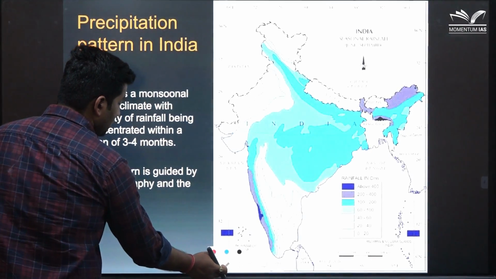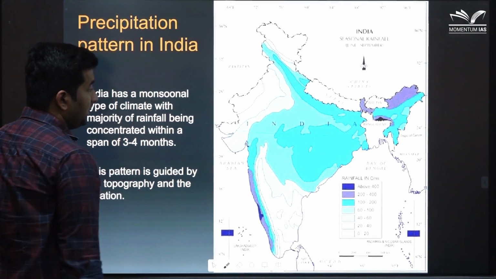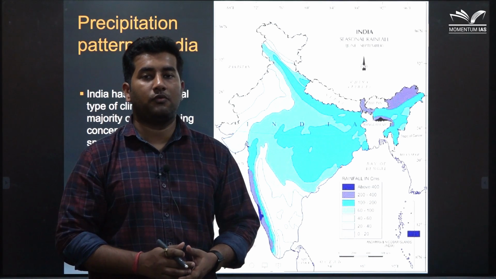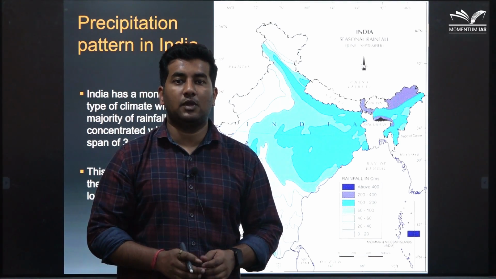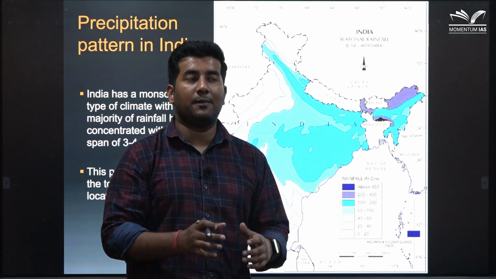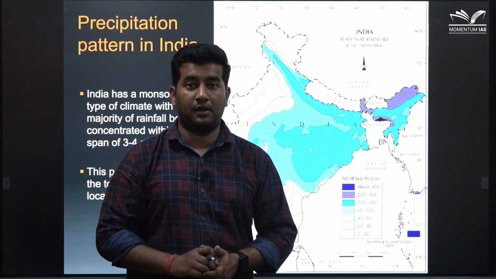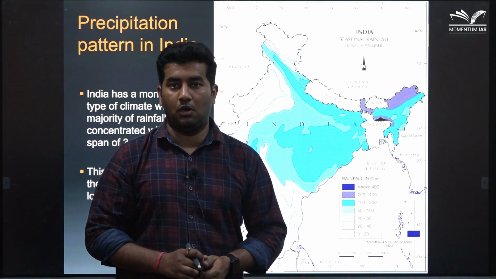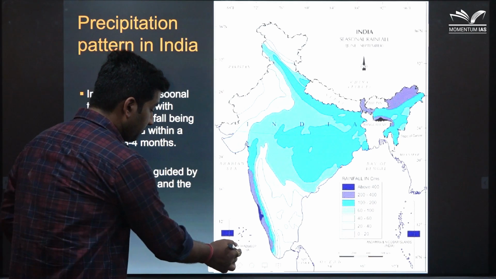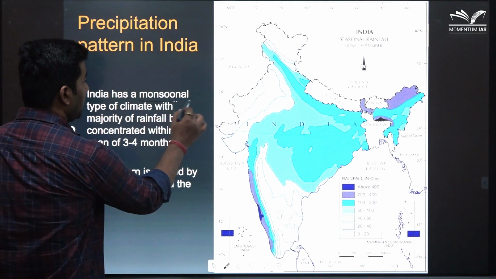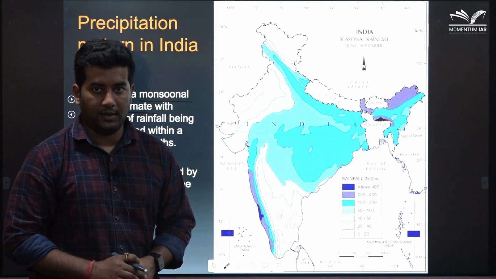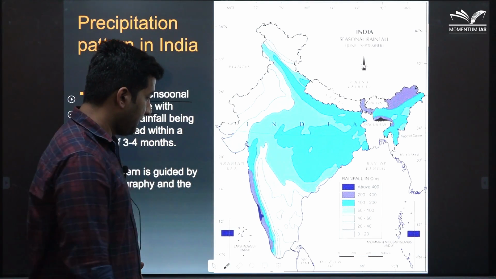Before jumping on to the vegetation, let's remind ourselves what Köppen said, that vegetation is the true indication of climate. So before understanding the spatial distribution of vegetation, we should also understand the type of climate that India has. Now, since India is a tropical country, the temperature is on average around 20 to 30 degrees centigrade, but there is huge variation in terms of rainfall. So in this slide, I am going to discuss that variation in precipitation. Now, we know that India has a monsoonal type of climate. That means within a span of 3 to 4 months, the majority of its rainfall is concentrated. Now let's see how it is distributed.